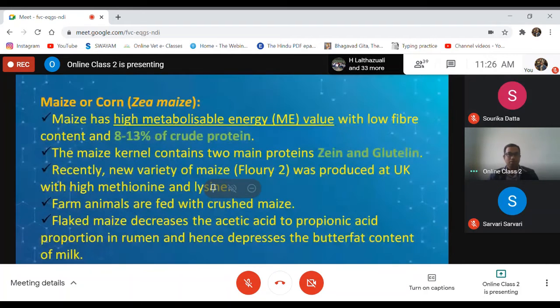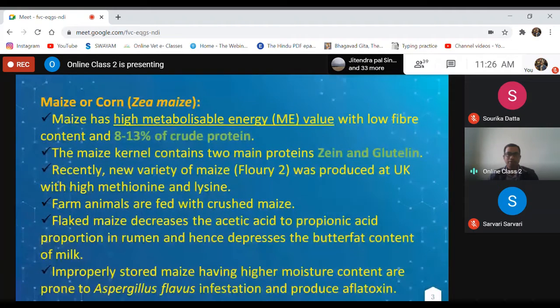Maize is very important, as I told you. Maize kernel contains two proteins, zein and glutenin. Recently in the UK, one maize variety was developed which is very high in methionine and lysine also. Although maize is usually low in lysine and methionine, this variety, Flory 2, has more lysine as well as methionine.